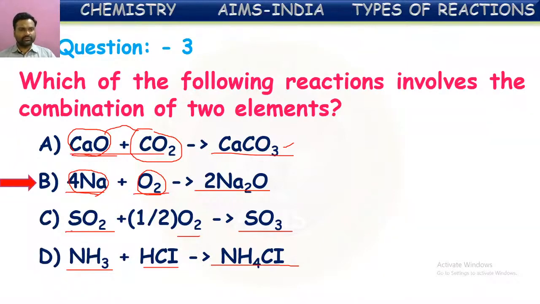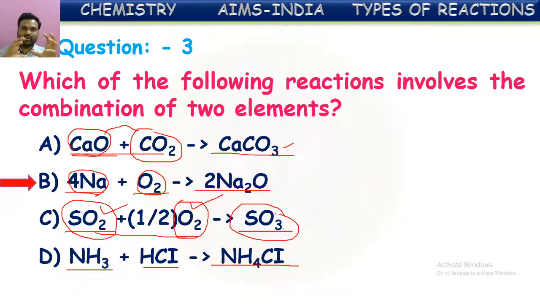If you see the third one, sulfur dioxide is a compound. Oxygen is an element. So the compound sulfur dioxide and the element oxygen both are combining to form the compound sulfur trioxide. So we can say this is a combination of a compound and an element.